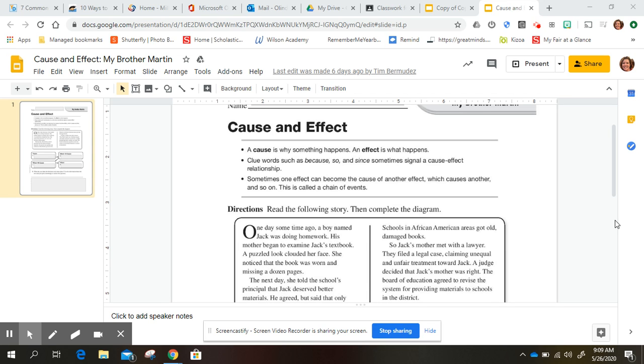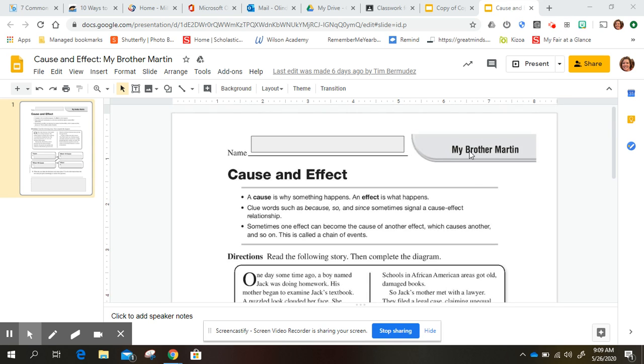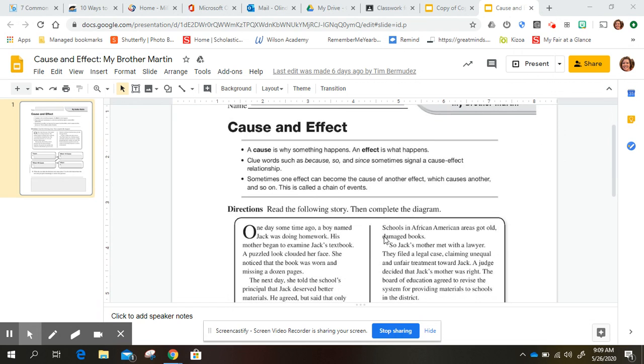Good morning, fourth graders. This is the cause and effect worksheet for the story My Brother Martin. A few of you have different worksheets this week, so make sure you check out the story before you watch the video. Cause and effect.